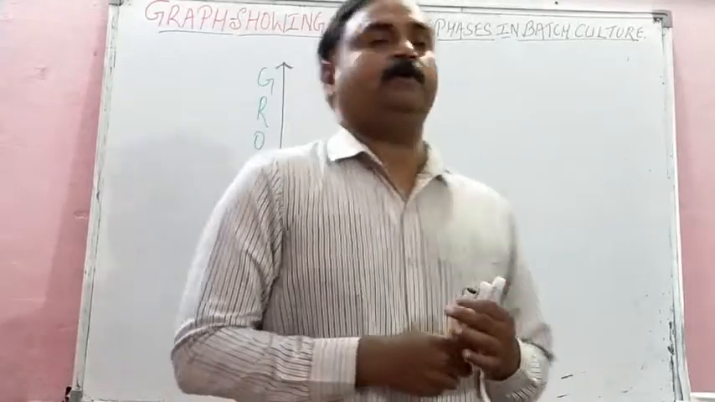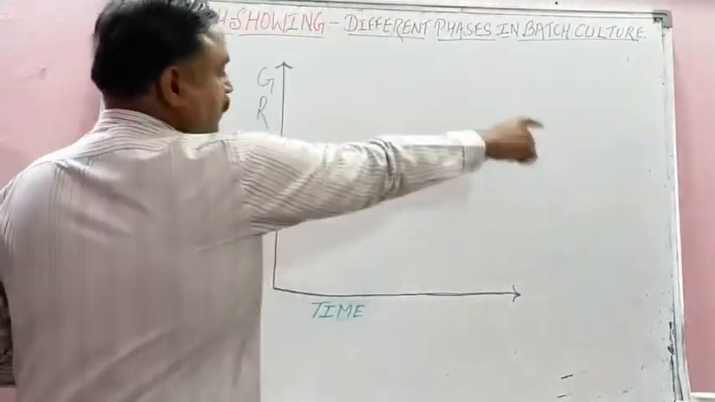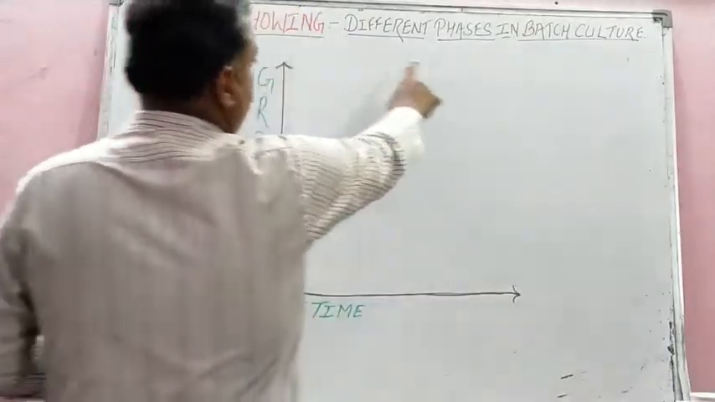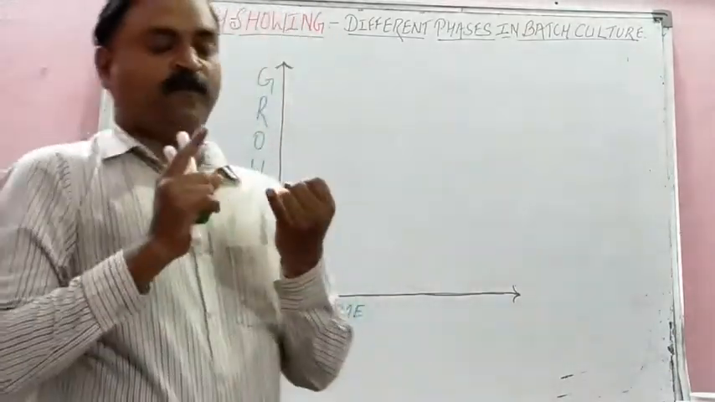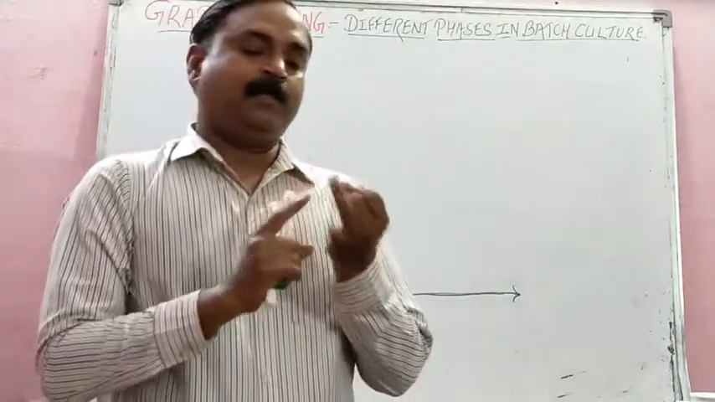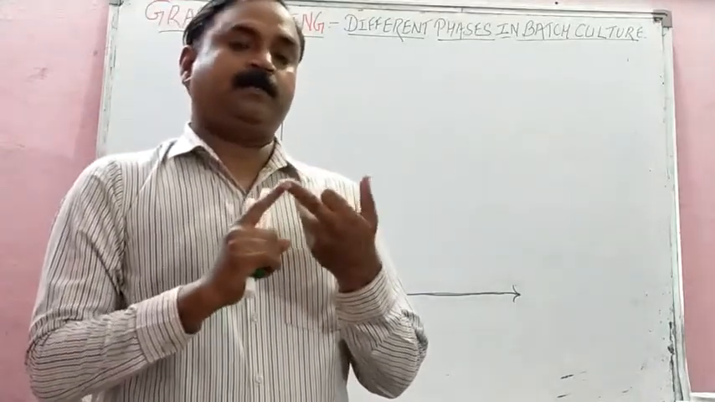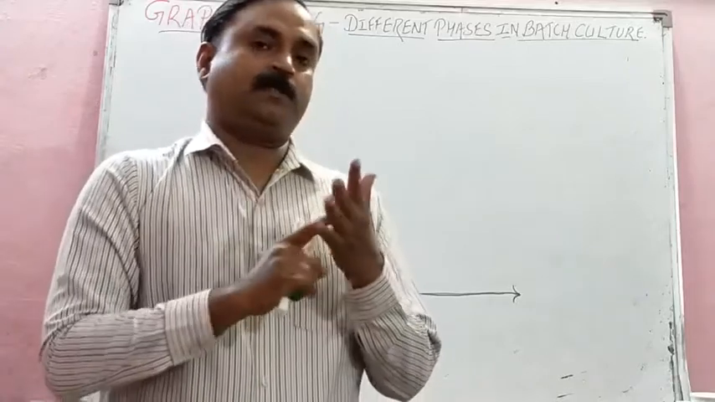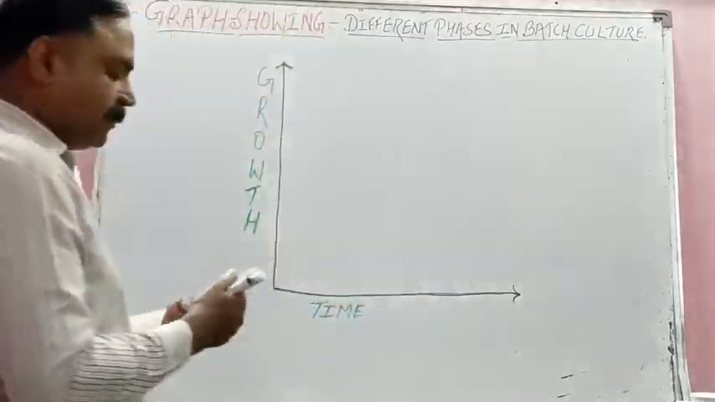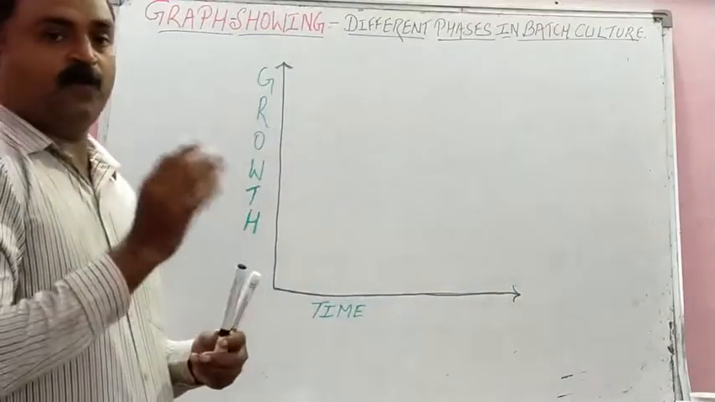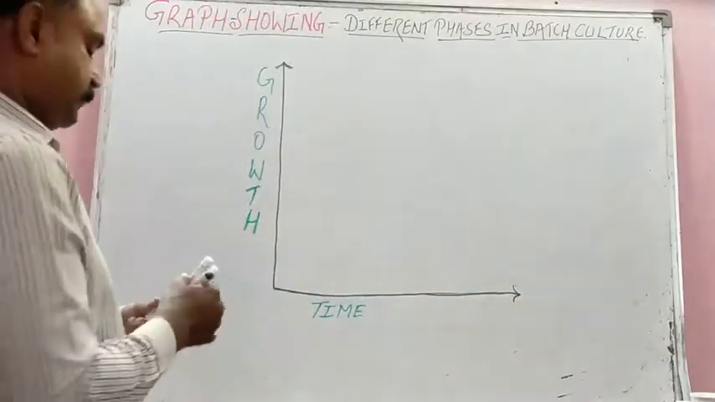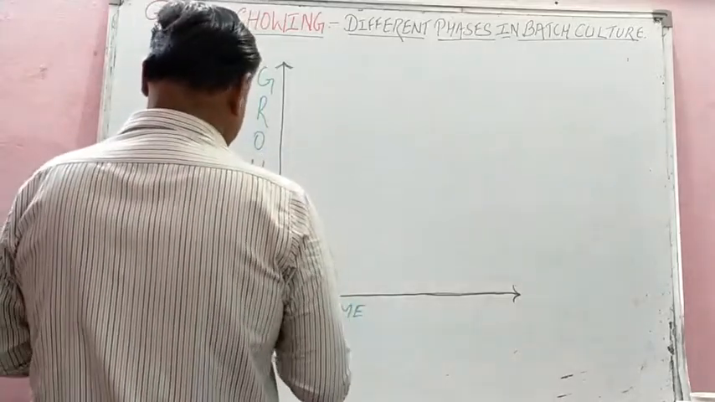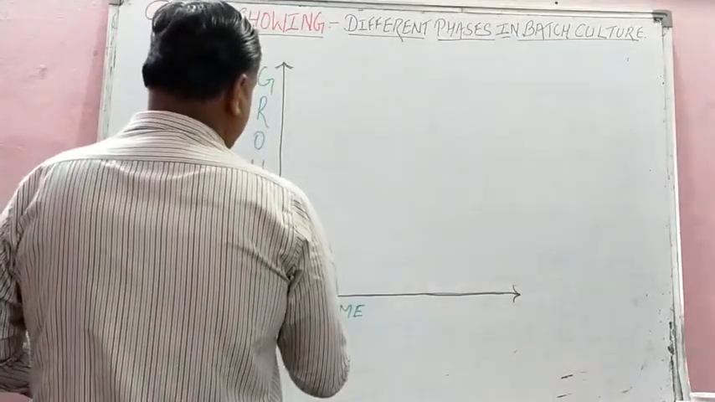Student, we are studying now different phases in batch culture in the form of the graph. Graph showing different phases in batch culture. There are 4 phases. First one lag, then log, then stationary and death phase. 4 phases are there, isn't it? Now one by one I will explain you these 4 phases in the graph. X and Y axis, student.